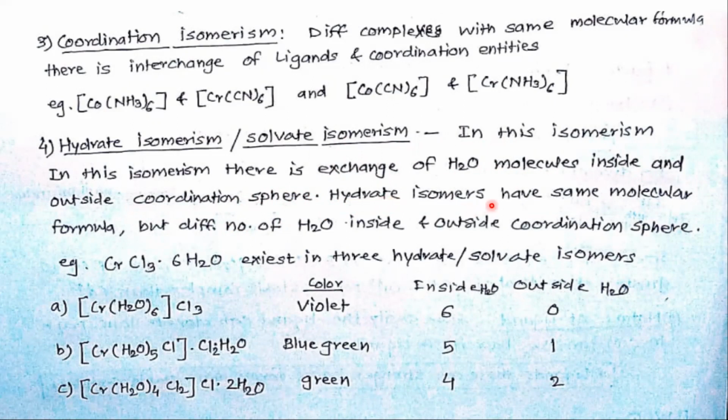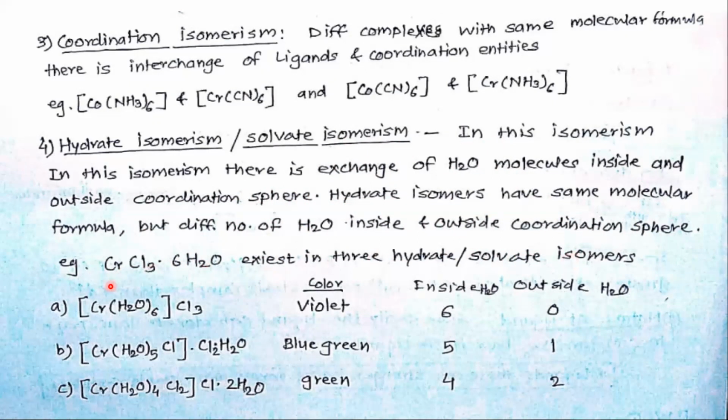These isomers have the same molecular formula but different numbers of water molecules inside and outside the coordination sphere, meaning the square bracket. So the example is CrCl3·6H2O. It exists in 3 hydrate or solvate isomers.